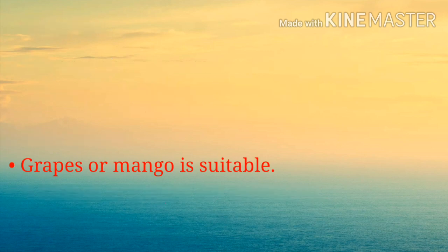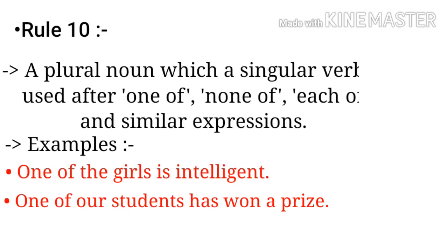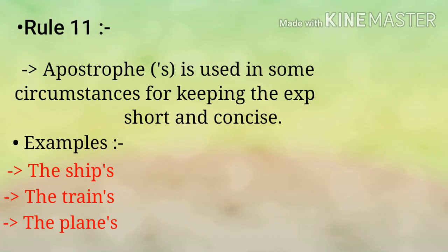The next rule is 10. A plural noun with a singular verb is used after one of, none of, each of and similar expressions. In any sentence, after one of, none of and each of, only plural nouns can be used, but the verb is used in singular, expressing a singular sense. For example, one of the girls is intelligent, and second, one of our students has won a prize. It defines singular form.